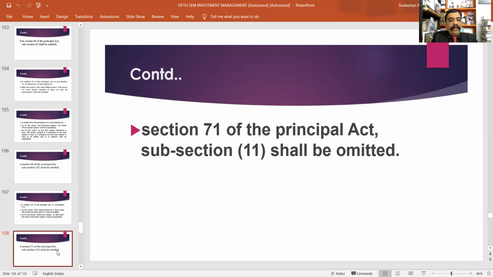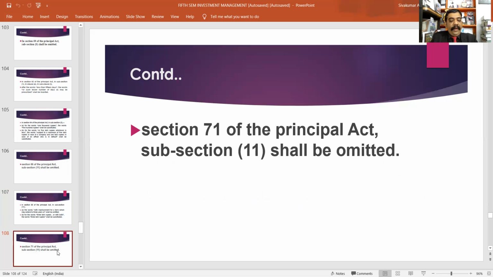Then there's another amendment, section 71. Section 71 is related with the debentures. In section 71 of the Principal Act, subsection 11 shall be omitted. I may read the existing subsection 11.